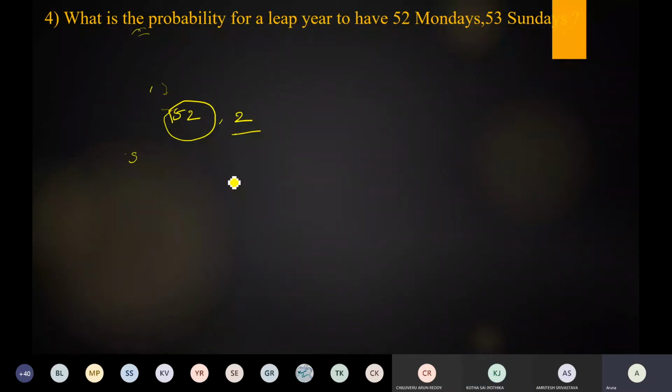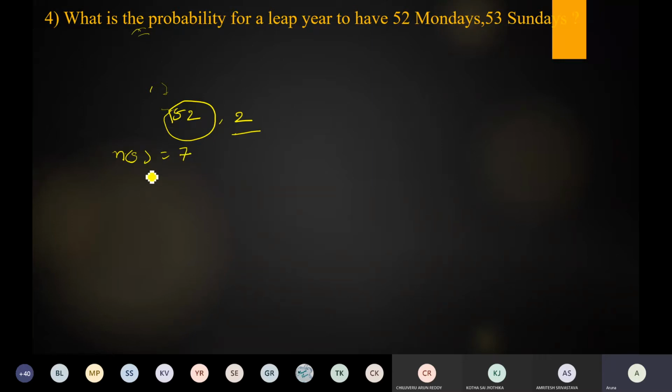So how many consecutive day pairs are there? Those 2 days constitute how many possible ways? 7. Yes. So n of S is equal to 7. Is it right? So leave those 52 weeks; they cover 52 Mondays and 52 Sundays. But we have to find the probability of a leap year having 52 Mondays and 53 Sundays. In a leap year there are 2 extra days. These 2 days may be Sunday, Monday; Monday, Tuesday; Tuesday, Wednesday; Wednesday, Thursday; Thursday, Friday; Friday, Saturday; and Saturday, Sunday. So n of S is equal to 7.